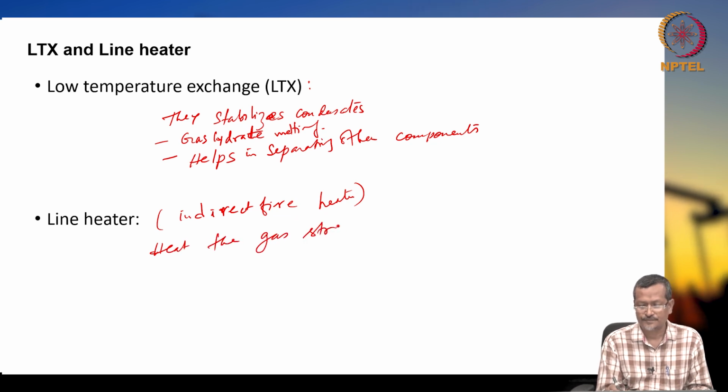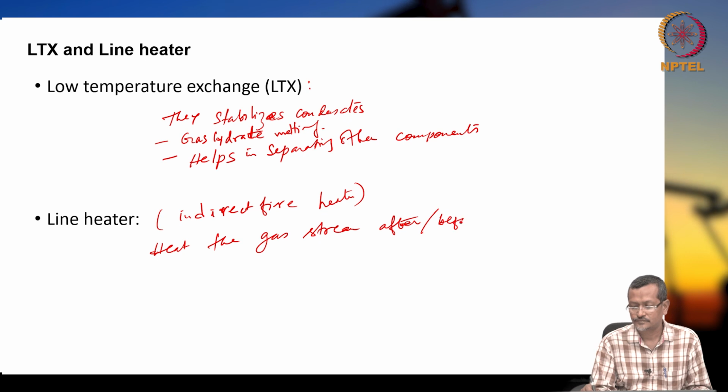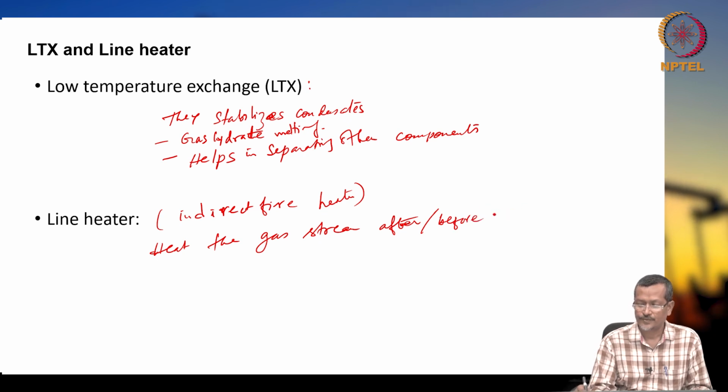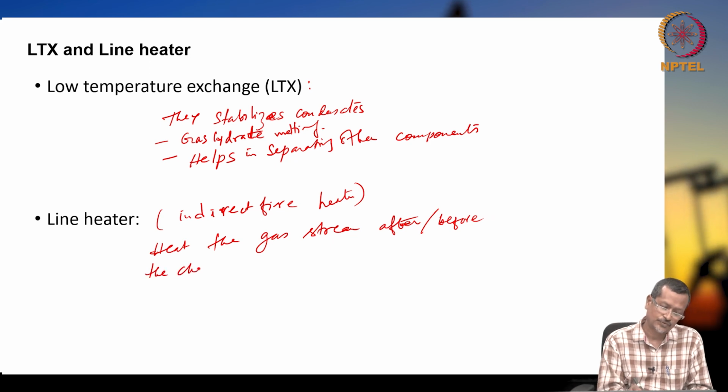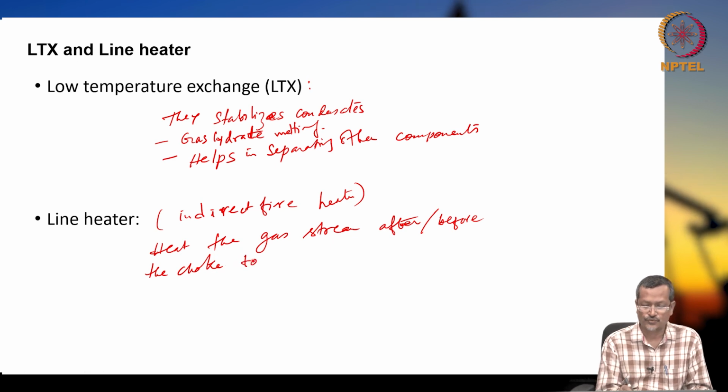Before the choke, so that the gas is maintained above hydrate temperature.